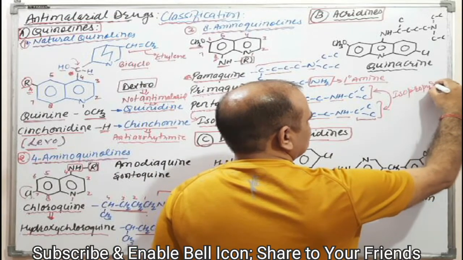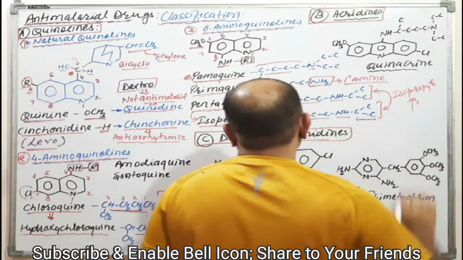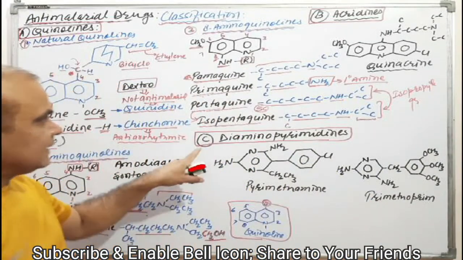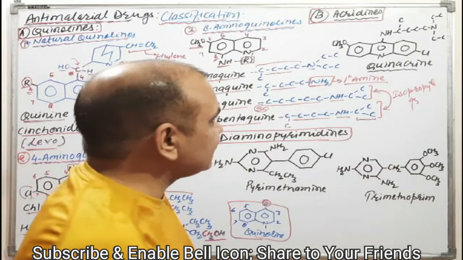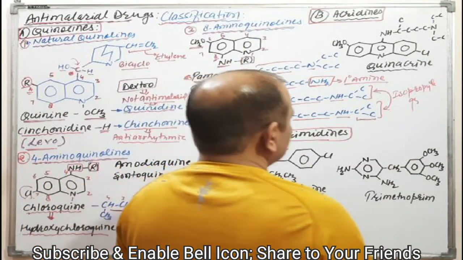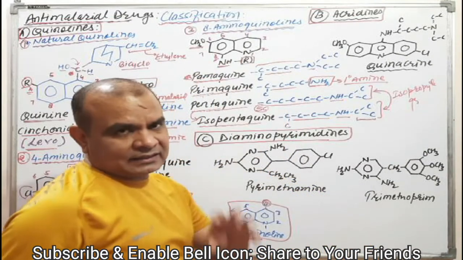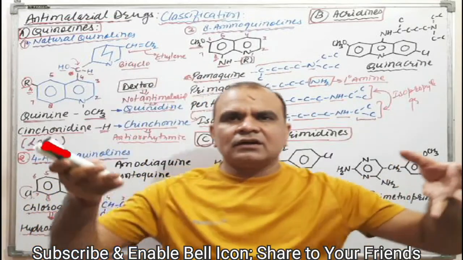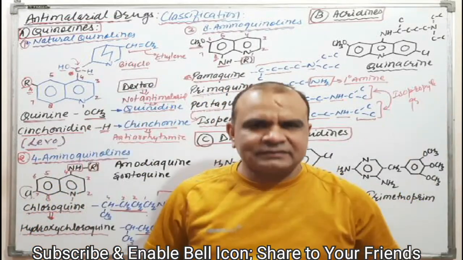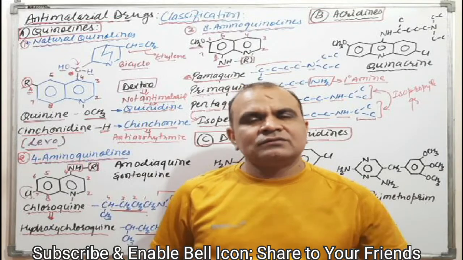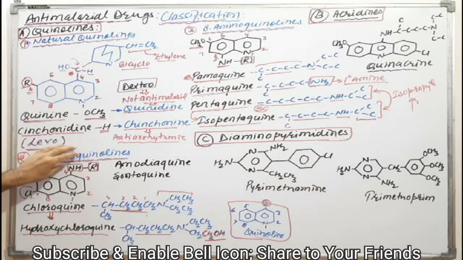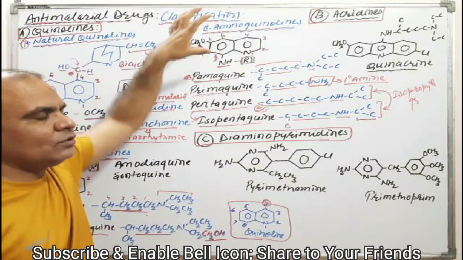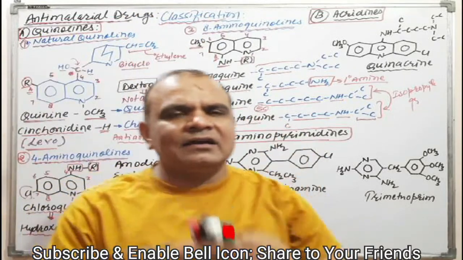Okay, isopropyl group. Now come to the next one, that is B category, acridine. Acridine is basically a hybrid structure. Hybrid structure means it is a combined hybrid of 4-aminoquinoline and 8-aminoquinoline.